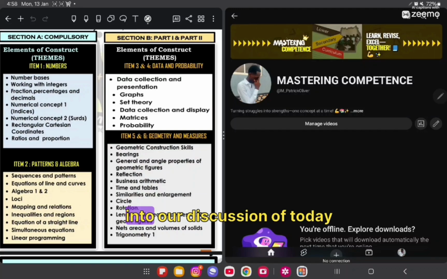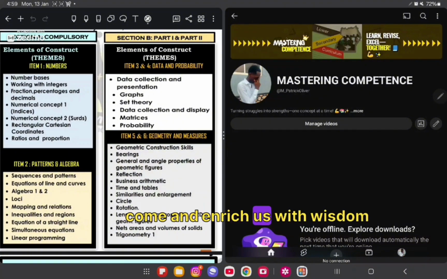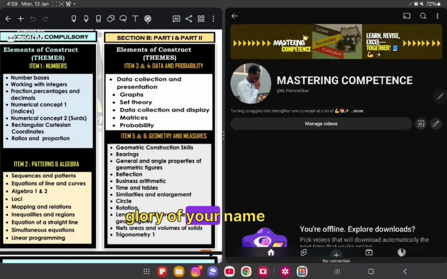Before we dive into our discussion of today, allow me to call upon God to come and lead us. So let's humble ourselves and we pray. Almighty Father, King of glory, I worship you and I give you all the praise, Father Lord. Father, I thank you for this discussion. I thank you for the opportunity, King of glory. We call upon your Holy Spirit to come and take control. Father, come and enrich us with wisdom, knowledge, and understanding, that we may be able to grasp the concepts that we are going to discuss here and we apply them in our examinations and excel to the glory of your name. I give you all the praise and I give you all the honor. In Jesus' name I've prayed. Amen. So thank you so much.